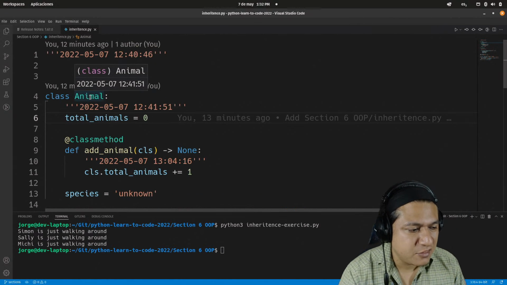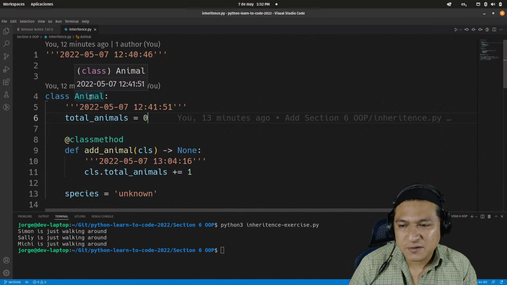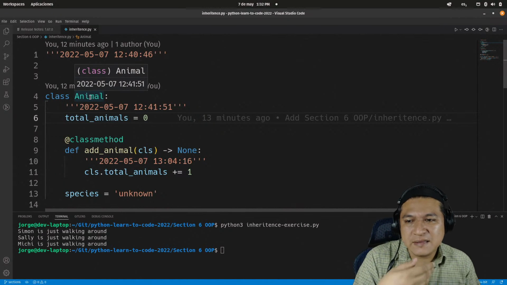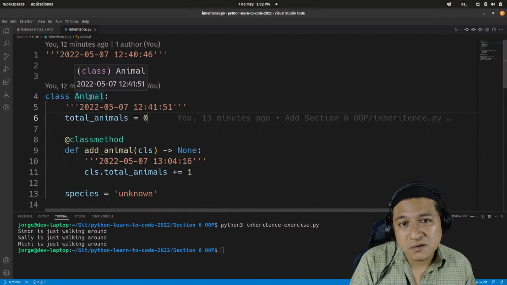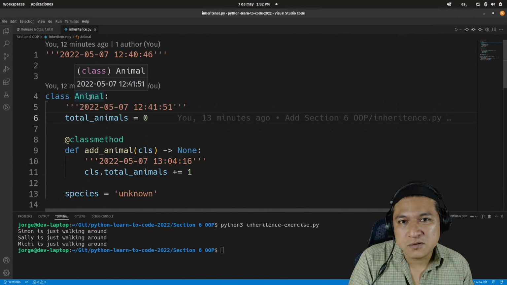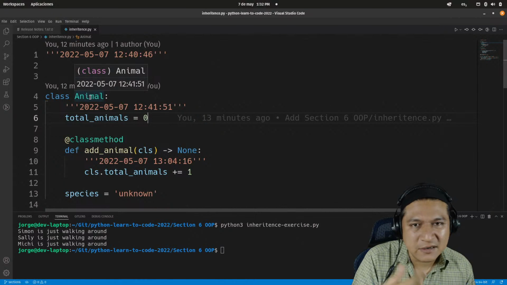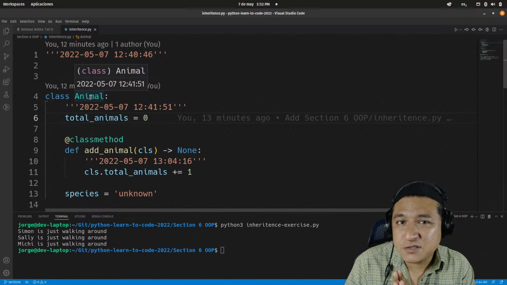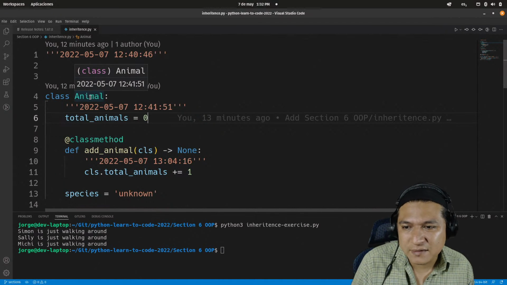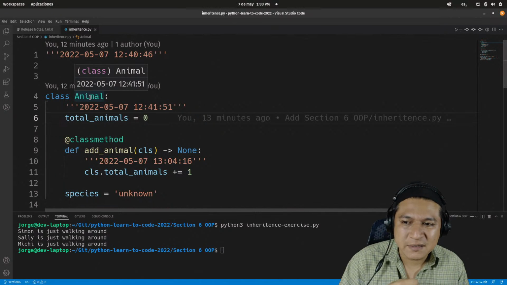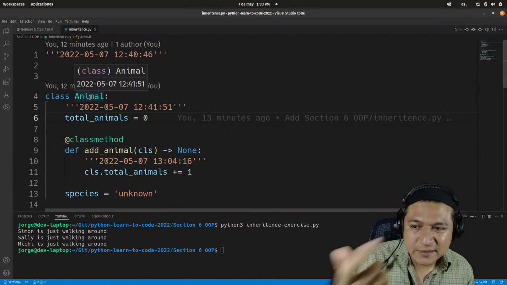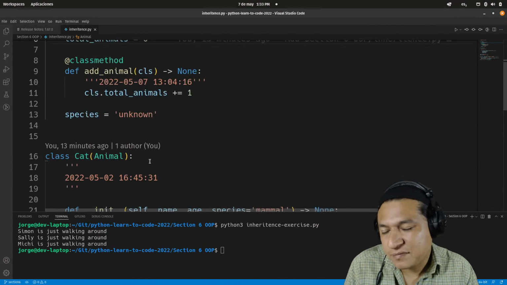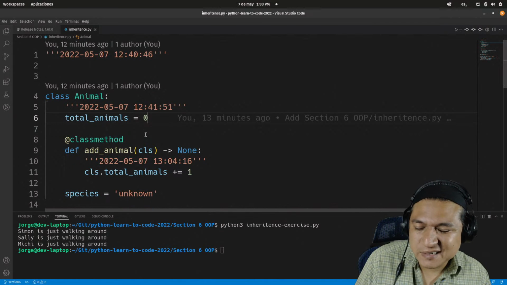Because if I create a dog class that is going to inherit from the animal class, I'm going to get animal counter, cats counter, and basically total animals on cat is going to be really total cats, and total dogs is going to be another number. So the idea here is to have total animals be just that, total animals in general, no matter how many child classes are being used with the animal class. So the idea is this: total animals is going to be that. That's fine.